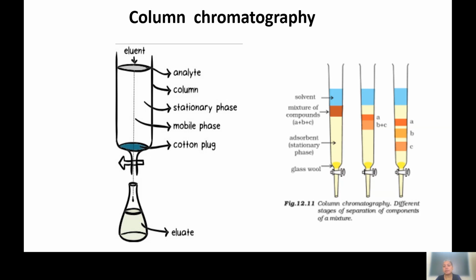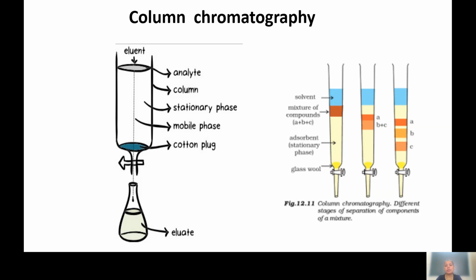As time passes, in the third burette you can see that these three compounds, A, B and C, show different colored bands. That means they get separated out, and by using the solvent we collect these components in different flasks.